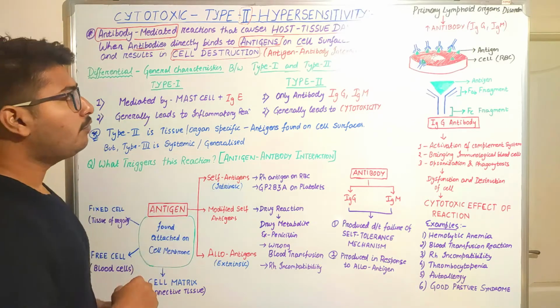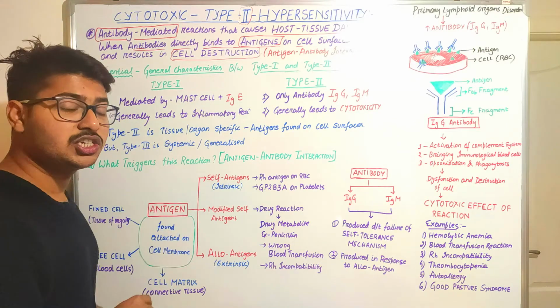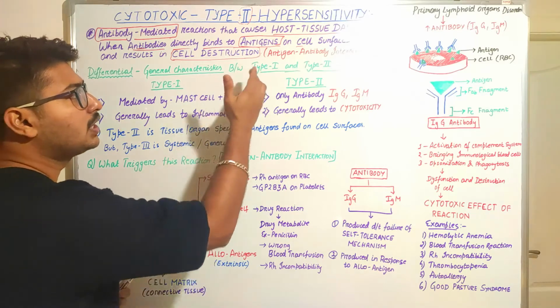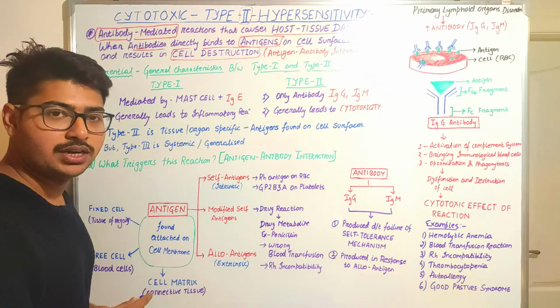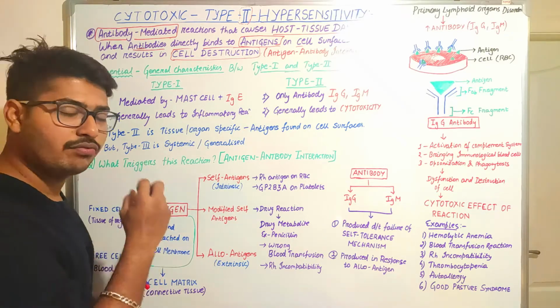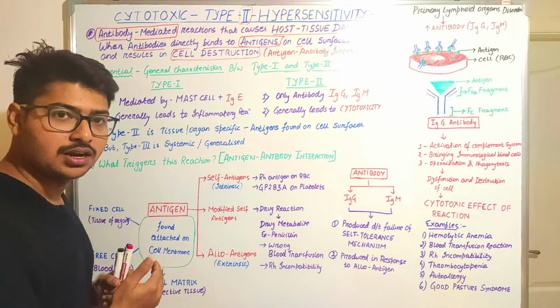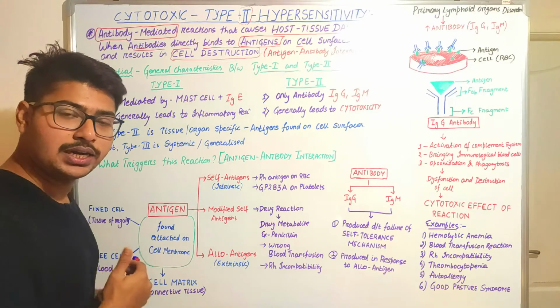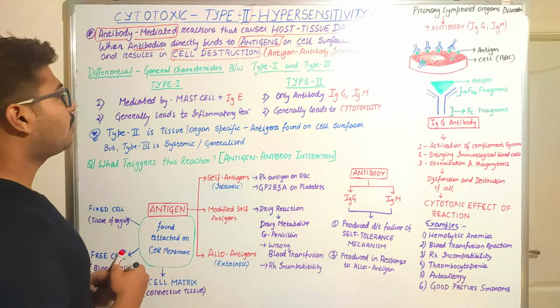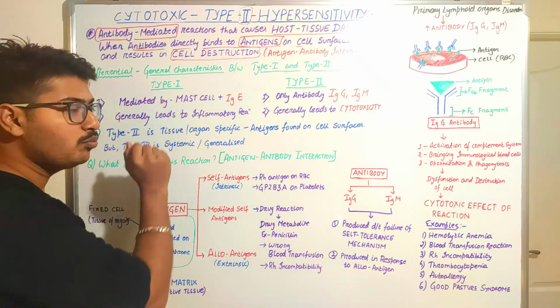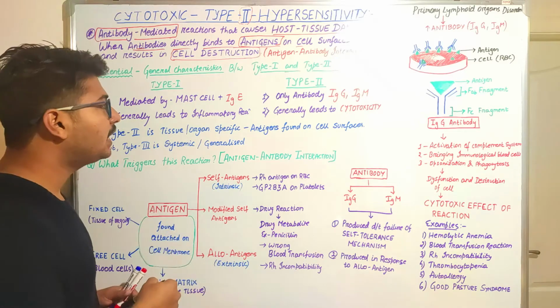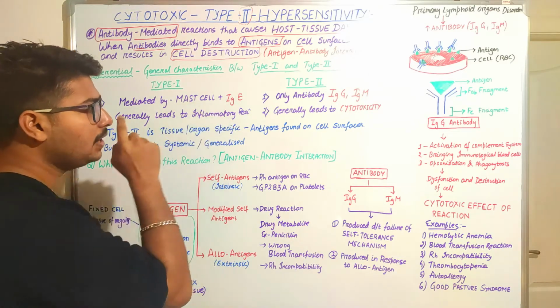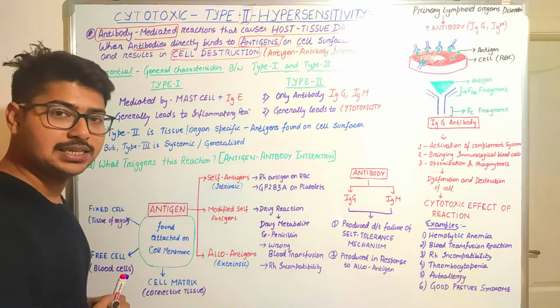If we are going to differentiate the general characteristics between type 1 and type 2 hypersensitivity reactions, what are the main features through which we can differentiate? First one is type 1. Type 1 is mediated by mast cell and antibody IgE.